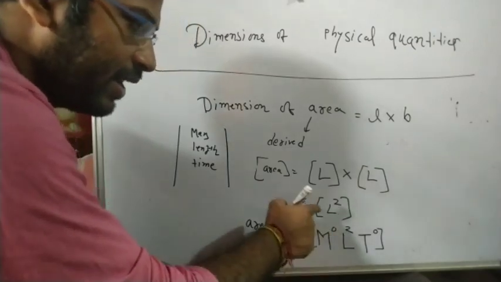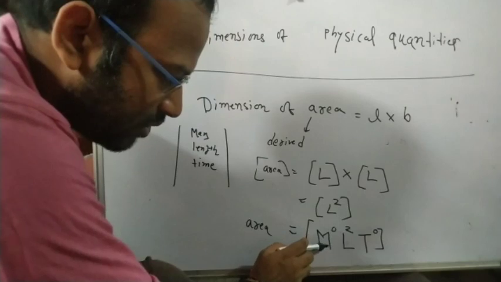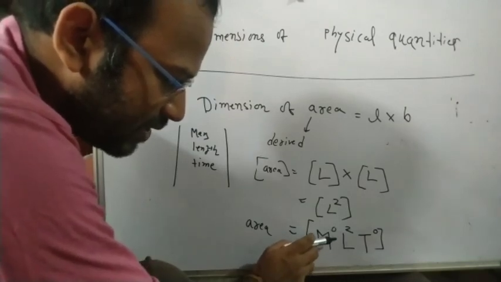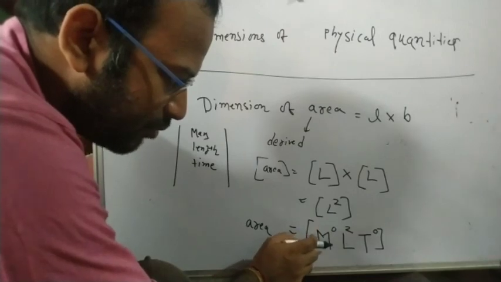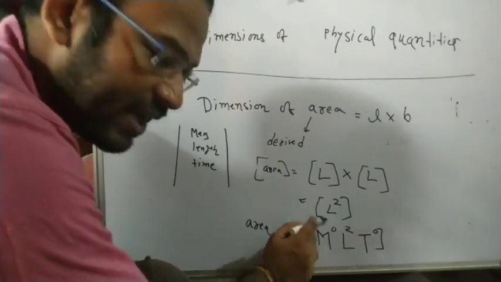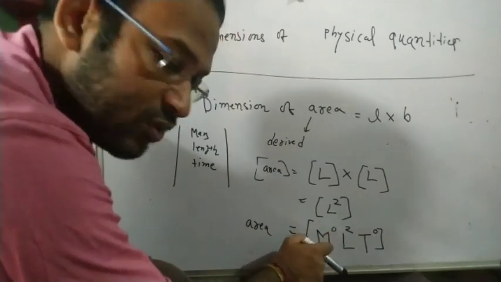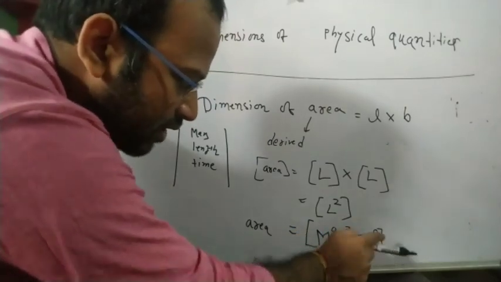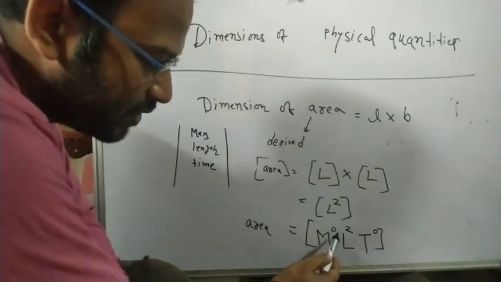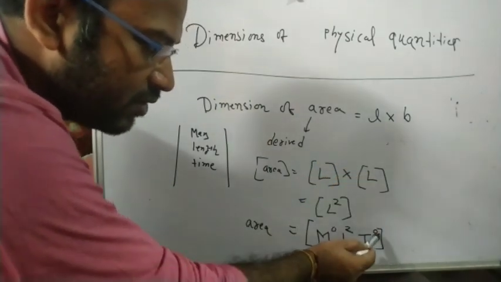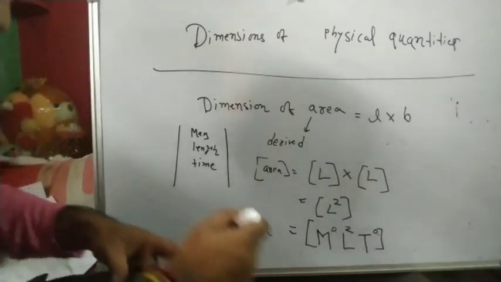Here one thing is clear: M to the power 0 means M is a base quantity but its power is 0, so it is multiplied with L square as 1. So if you write area in terms of MLT, you have to write M to the power 0, L square, T to the power 0. This is the dimension of area. Okay, clear?